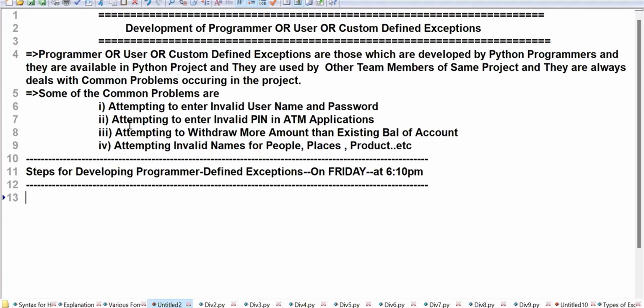Compile time error, logical error, runtime error. Okay, good. Day before yesterday you attended, yesterday you did not attend. Correct? When you speak out, I'll find out the actual facts. You can enjoy, but the subject is also important. So take your friend's help and try to revise.